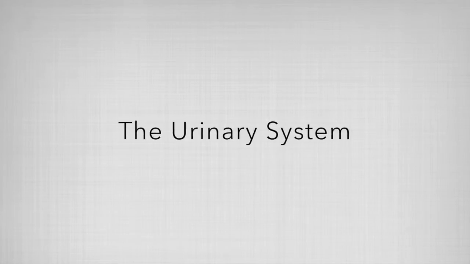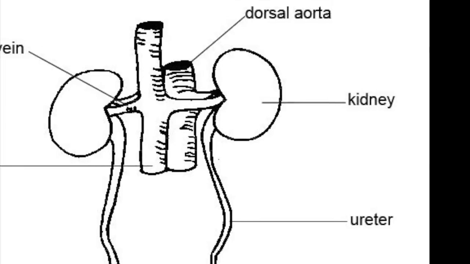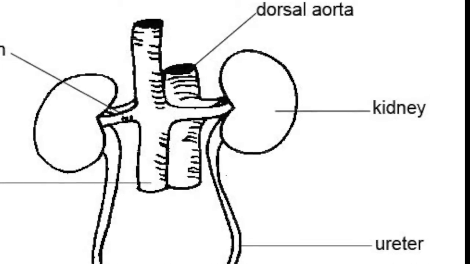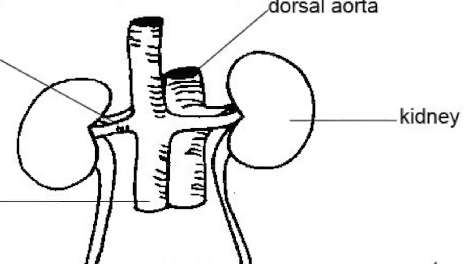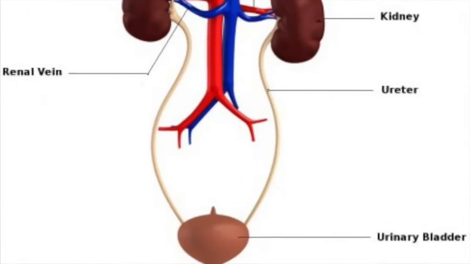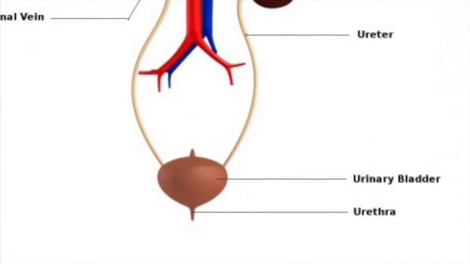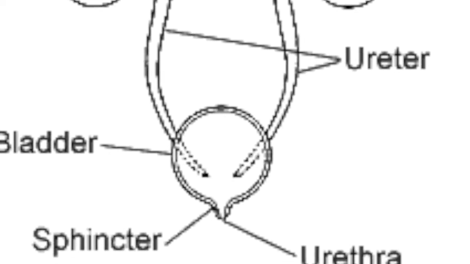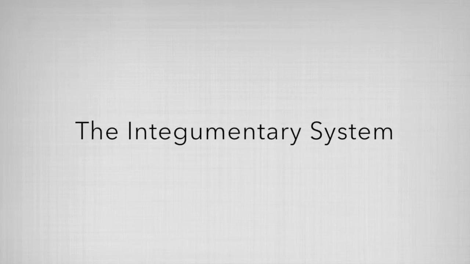The urinary system's main job is to remove liquid waste from the body. The urinary system starts out at the kidneys where waste is removed, urine is formed, and it helps to regulate the metabolism. Next, the urine moves to the ureters, which transport the urine to the bladder, where the waste is stored. Once the urine is ready to be removed from the body, it goes down the urethra and out the urogenital aperture. The integumentary system is the largest system in the body.